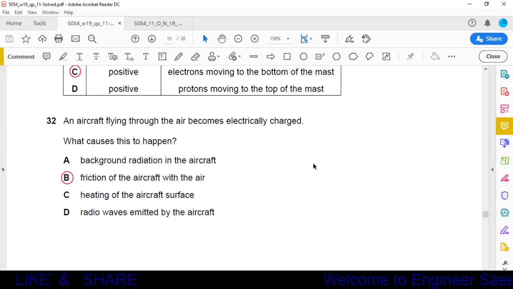Question number 32. An aircraft flying through the air becomes electrically charged. What causes this to happen? Option A, background radiation in the aircraft. Option B, friction of the aircraft with the air. Option C, heating of the aircraft surface. Option D, radio waves emitted by the aircraft.